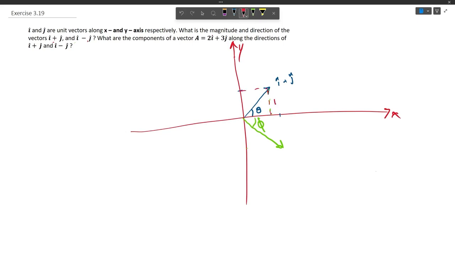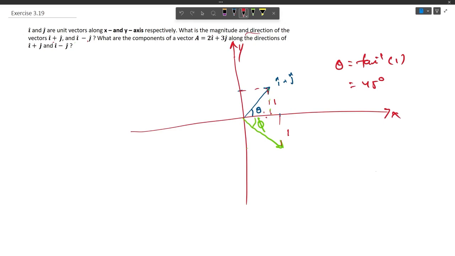So we know that this is 1 unit, this is 1 unit, and also this is 1 unit in magnitude, and this is 1 unit in magnitude. So finding out the angle theta and phi, we have to find out the direction of the vectors. So theta can be said to be tan inverse of 1 or 45 degree with the positive direction of x-axis in anti-clockwise direction.